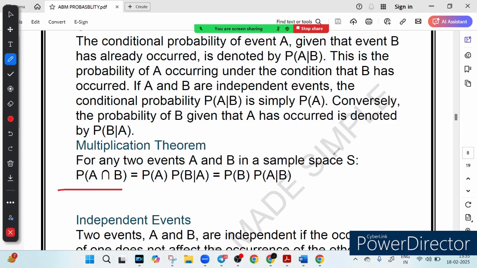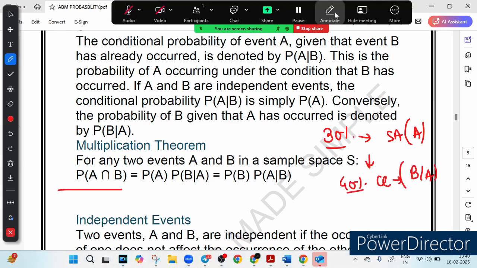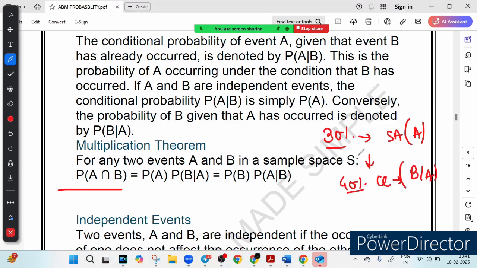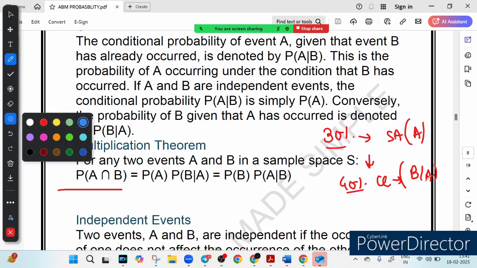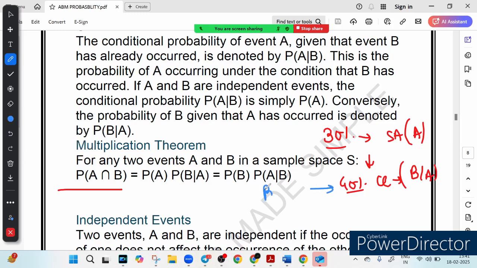For example, a bank finds that 30% of its customers take a saving account. Let's denote it by A, right? And also you find that out of those, 40% also take a credit card. So let's denote it by B given that A has occurred. This is noted by probability of B given A. B means taking a credit card.